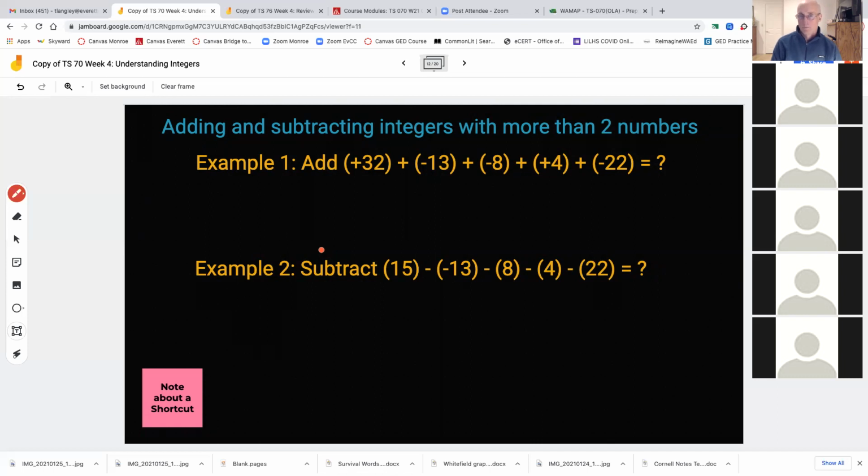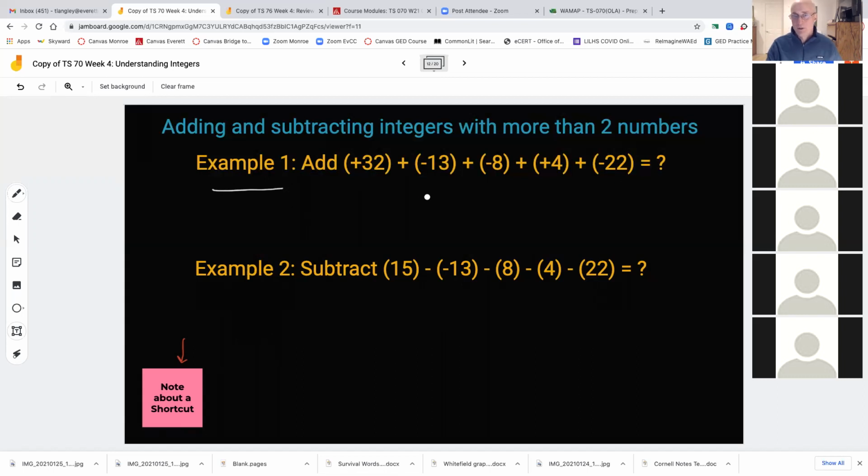Okay, so I've got a little note that I drew down here. It says note about shortcut, to remind myself. If they ask you, like example one here, add 32, which is a positive 32, plus a negative 13, plus a negative 8, plus 4, plus a negative 22. The long way to do that, which is a little bit harder, is to go like this.